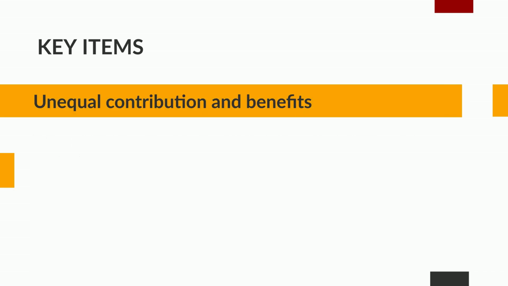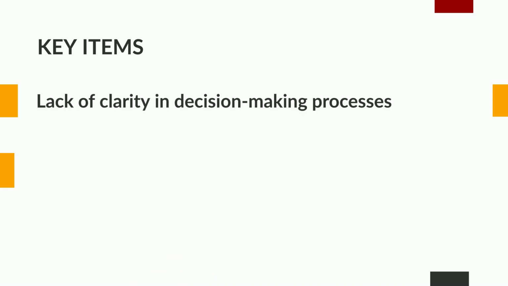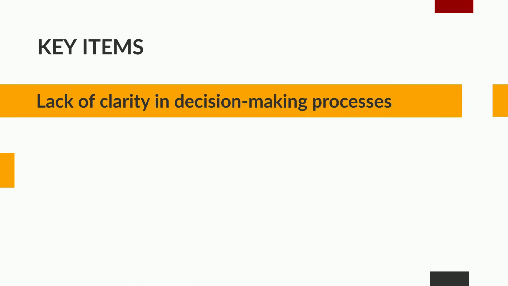Unequal contribution and benefits. If the contributions and benefits of each party are not clearly defined and balanced, it can create resentment and disputes among the joint venture partners. It is important to establish fair and equitable terms regarding the contribution of resources, expertise, and the distribution of profits and losses.